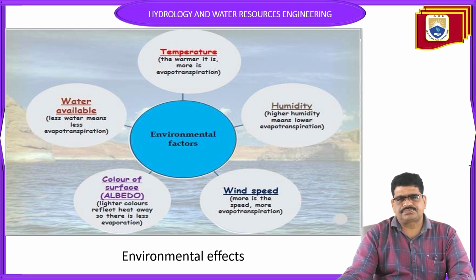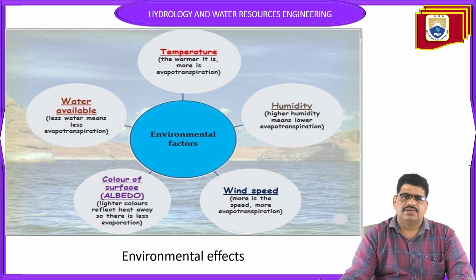It means it is inversely proportional to the humidity. We can think of it like that. The previous one was directly proportional, and the second one is inversely proportional. I call it inversely proportional because as the humidity increases, the evapotranspiration decreases. So that is the effect of humidity on evapotranspiration.